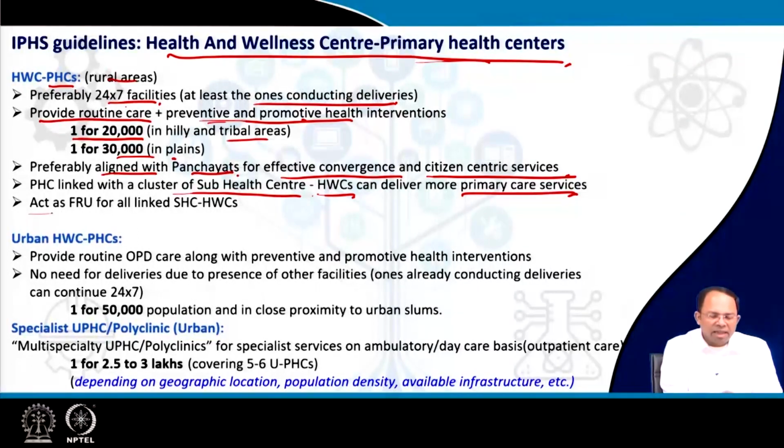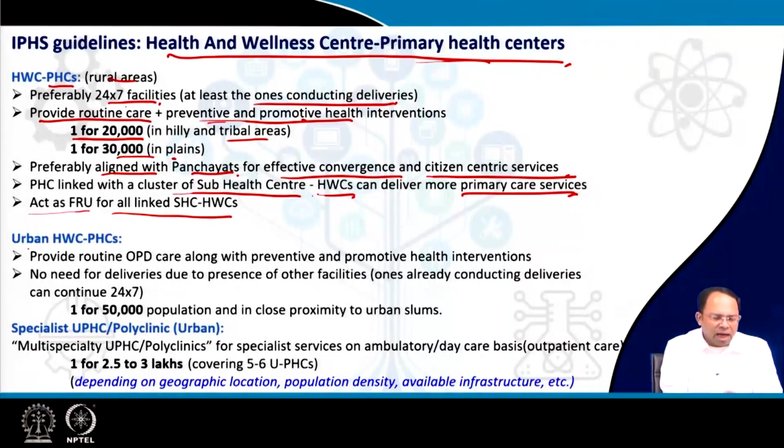This can also act as a FRU, first referral unit, for all linked sub-health centers. So this is the first level of referral. From this level of referral, we can go to the next level of referral, and if that also is a problem, or if those facilities are not there, we can directly go to the district hospital and so on.